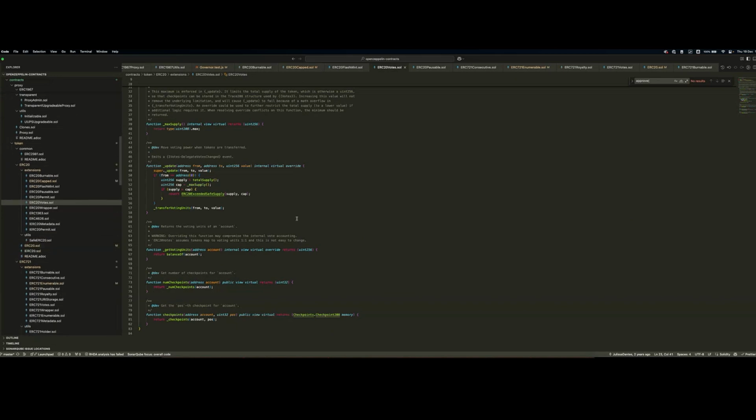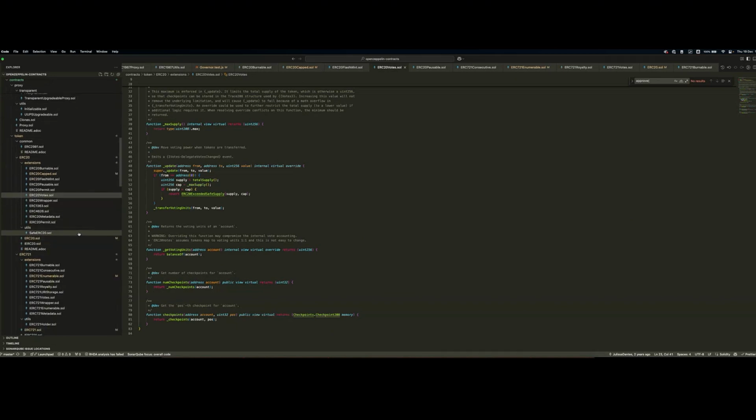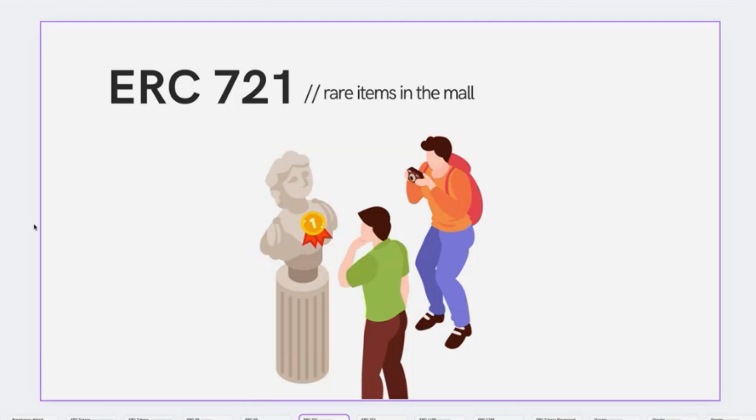Yeah, this was the ERC20 standard. I hope it was quite clear. We went through some extensions, and I want to quickly go to the next one. I know there might be questions, but unfortunately, there are still so many topics, and we have 40 minutes.